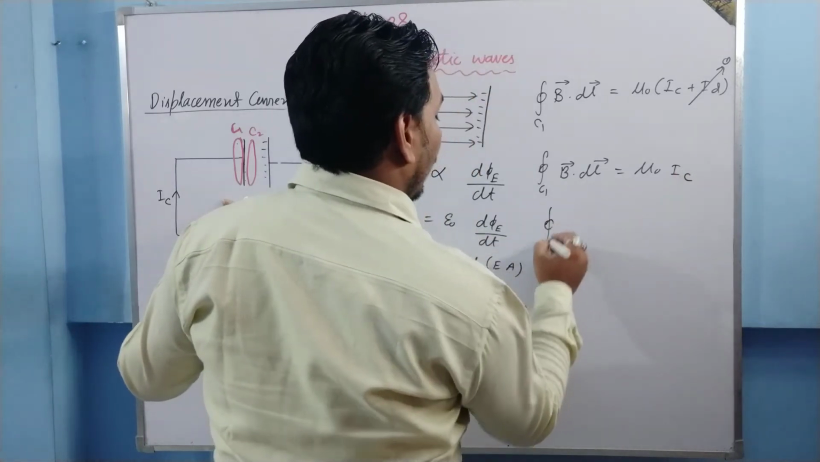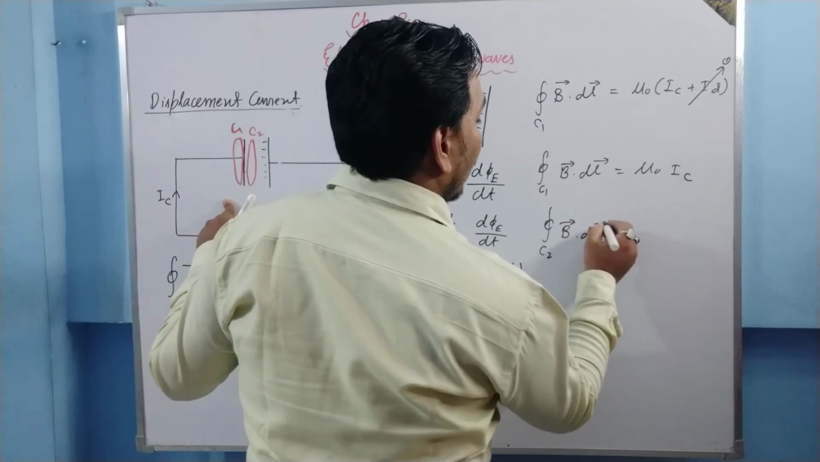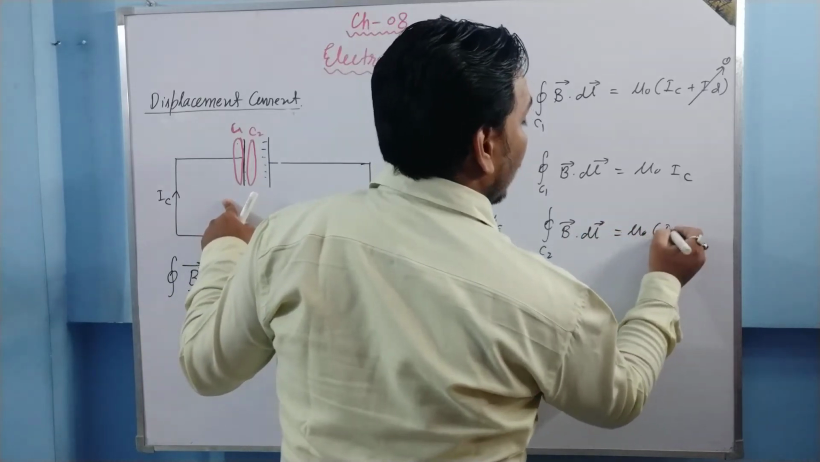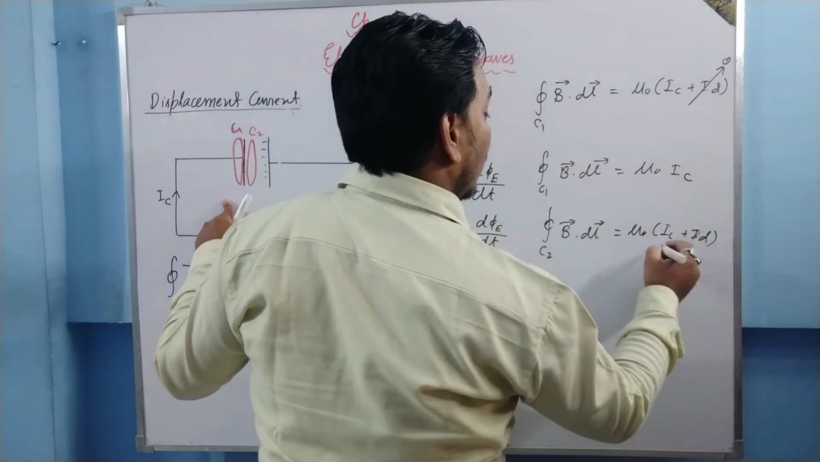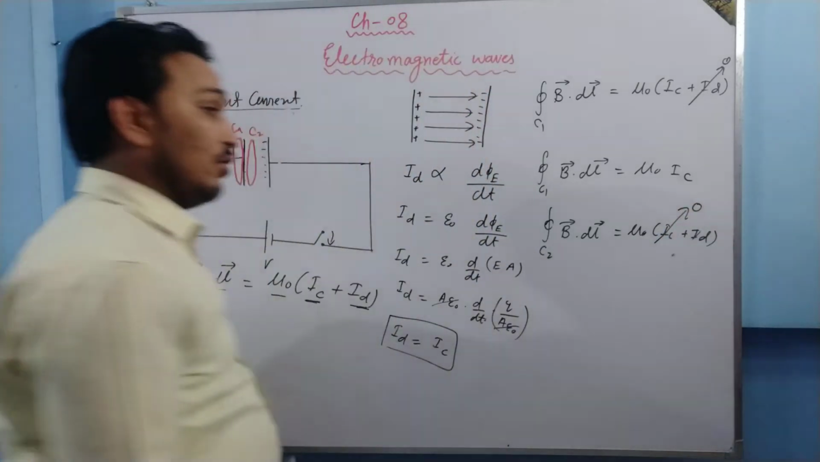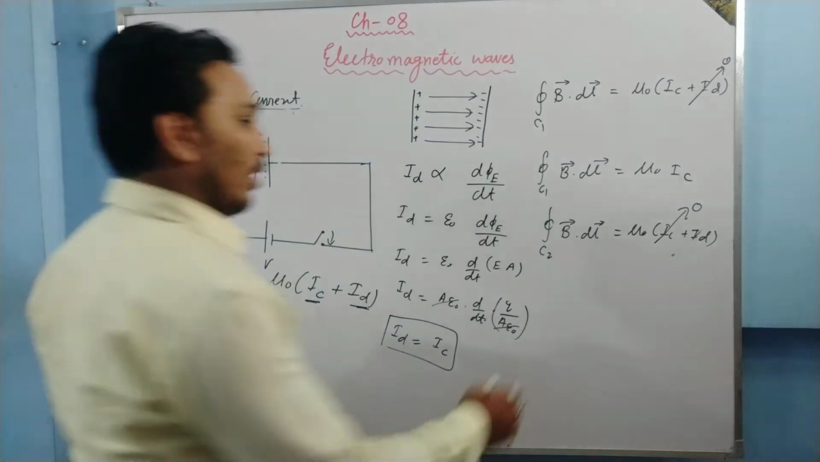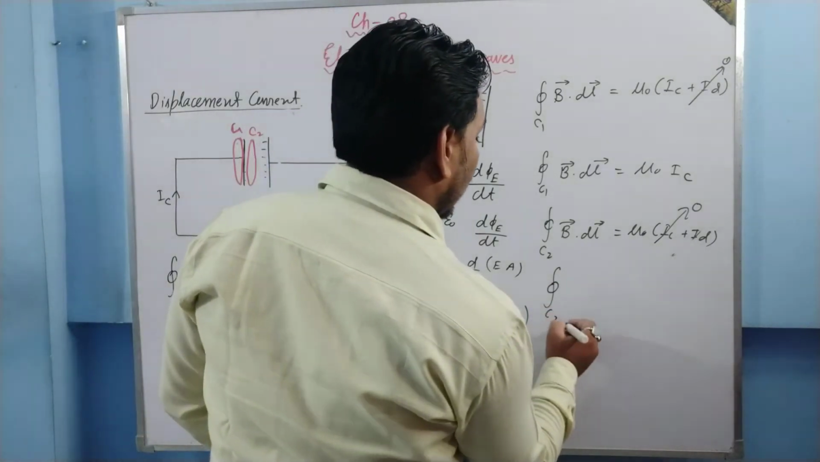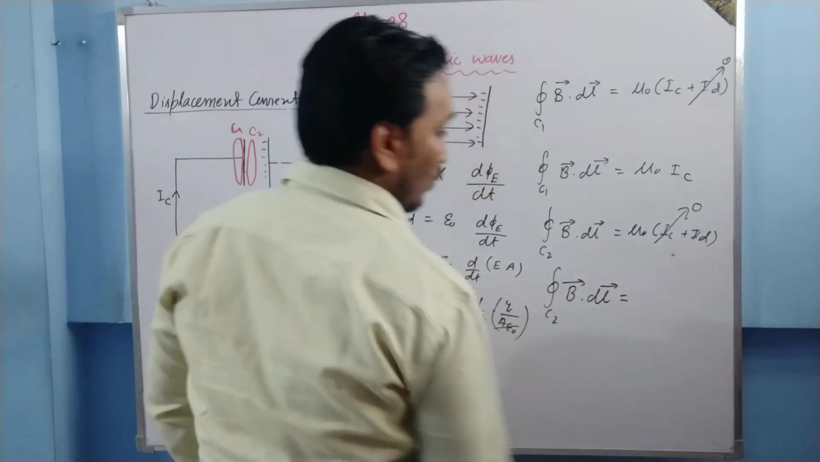And if we apply it for C2, B vector dot dl vector, mu naught times IC plus ID. But again, this time, this IC becomes 0 because there is no conducting path for the current. So ID we are going to have, and that ID is equal to what? C2 B vector dot dl vector is equal to what?